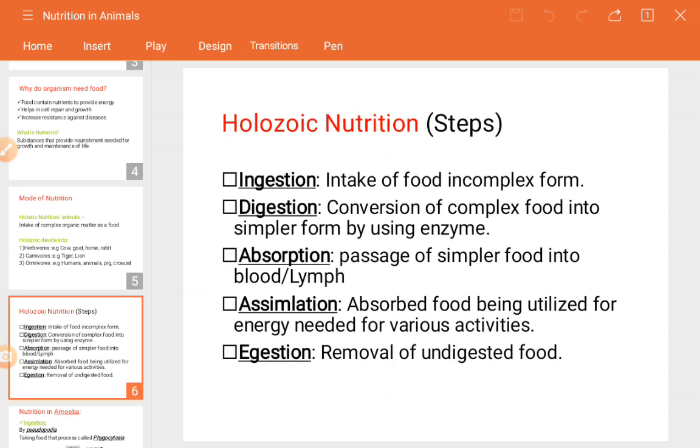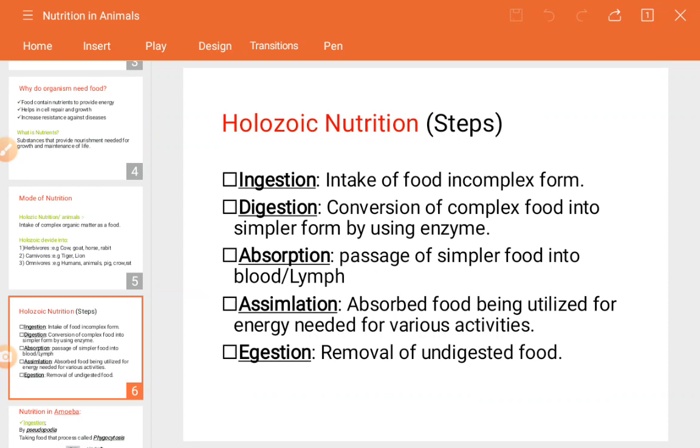So here are five steps: ingestion, digestion, absorption, assimilation and egestion. This process is initiated from the time we take the food until the waste materials are removed. In nutrition up to excretion we have seen what the terms are, and these are similar. So how this process takes place inside our body in real life, that is what we have to learn here.